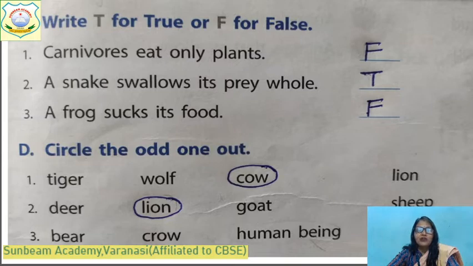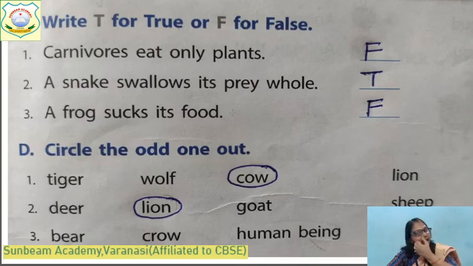True or false? Carnivores eat only plants. False. They eat only the flesh of other animals. A snake swallows its prey whole. It's true. A frog sucks its food. It is false. Who uses this method? Mosquito. It sucks blood. And the butterfly. It sucks the flower's nectar. Nectar means flower juice.